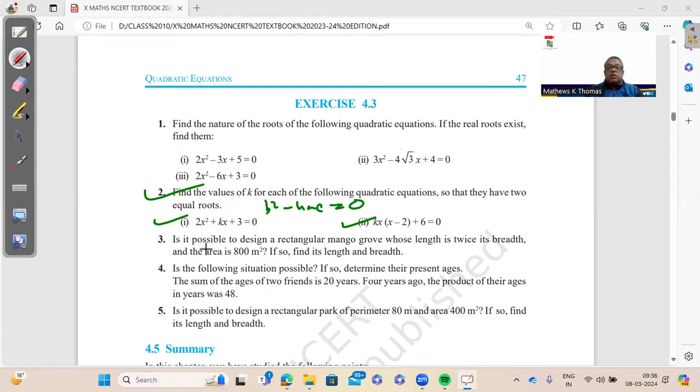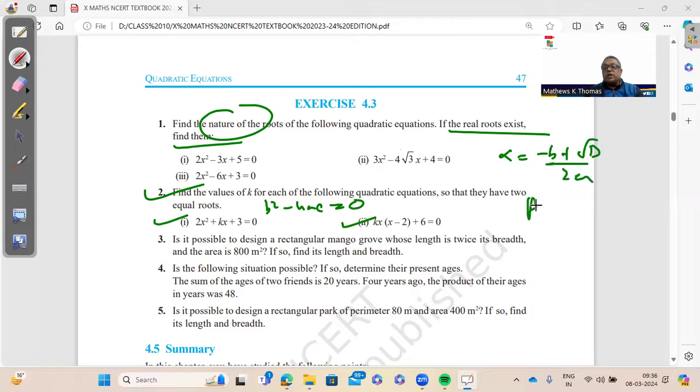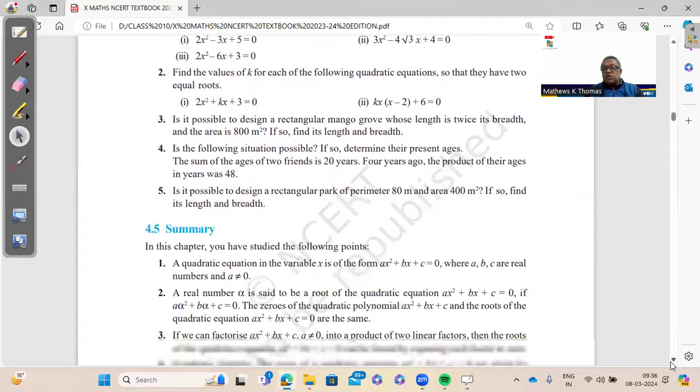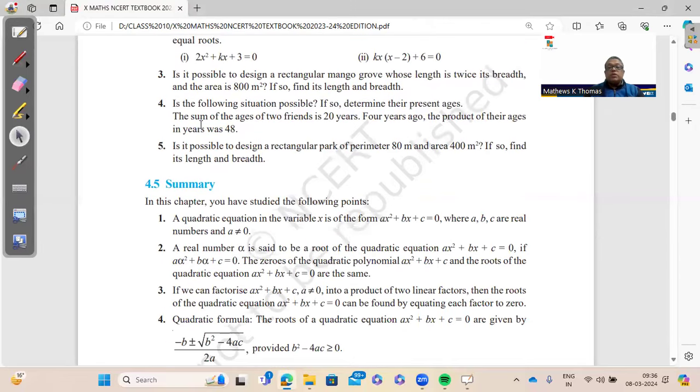Here also, please remember, when you are finding the nature of the roots, if real roots, find them. To find the roots, you will have to use the formula alpha is minus b plus root D by 2a, and beta is minus b minus root D by 2a. These are the 2 roots of the quadratic. So kindly go through the nature of the roots. And then the word problem, question number 4, sum of the ages of 2 friends. This is important, question number 4.